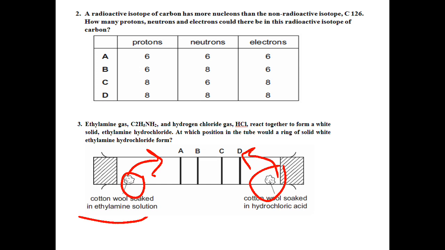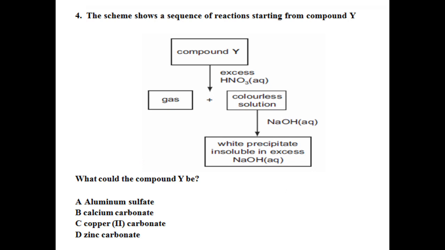So you have to see which of the compounds is lighter and heavier, what will be the rate at which they will be traveling, and what should be their meeting place where they could combine to form the white solid. So you have to study the relative diffusion rates based on their molar masses.